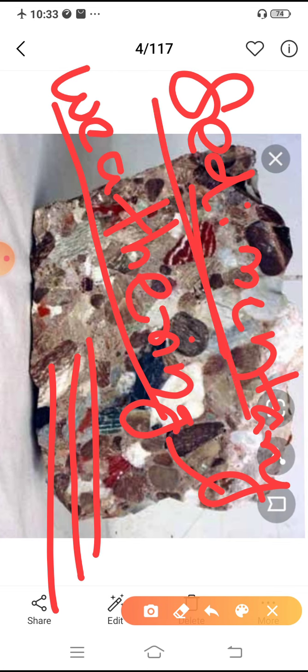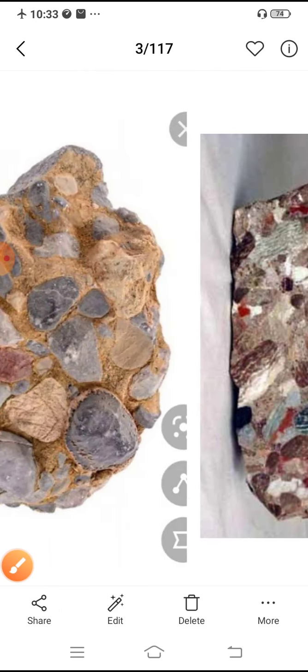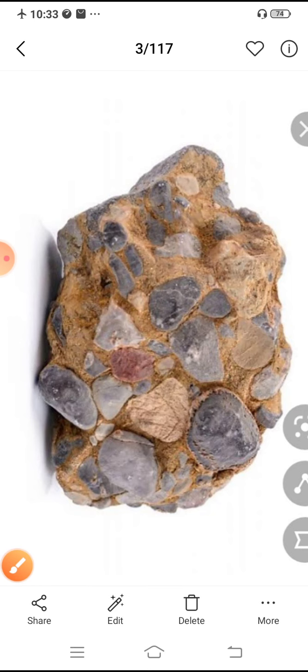The formation of sedimentary rock is very slow, and many processes are involved in it. This particular sedimentary rock is called conglomerate. Conglomerate means we can see many gravel or pebble shaped rocks, then rock particles, then fine sand or silt, clay type rock. They combine, and they act as a glue. So this is about sedimentary rock.